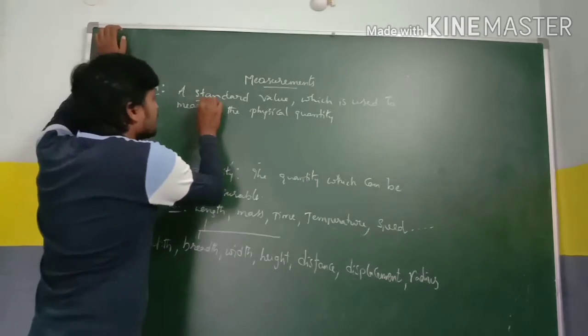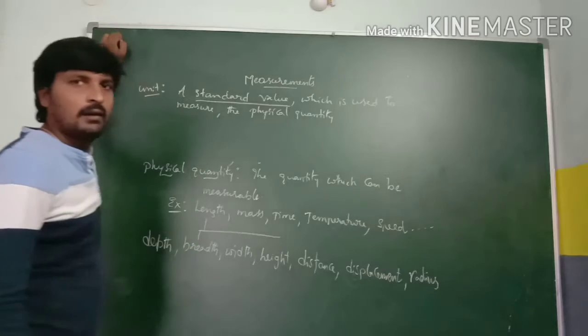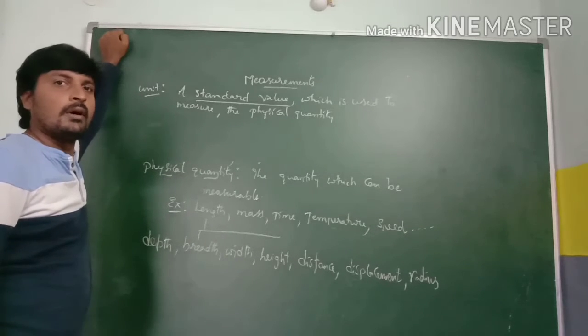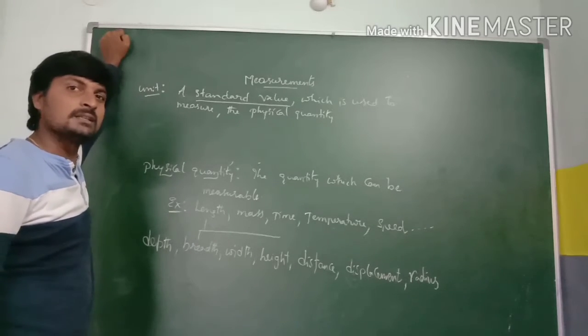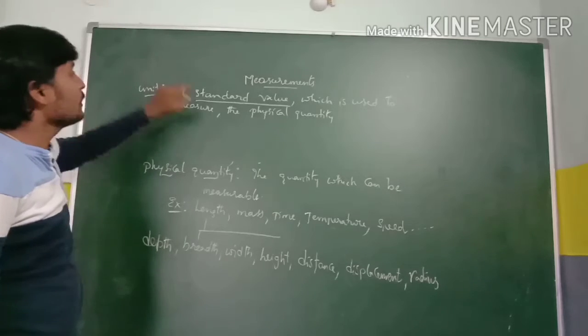As I already said, it is a standard value. So measurement is nothing but measuring the unknown quantity with a known quantity.